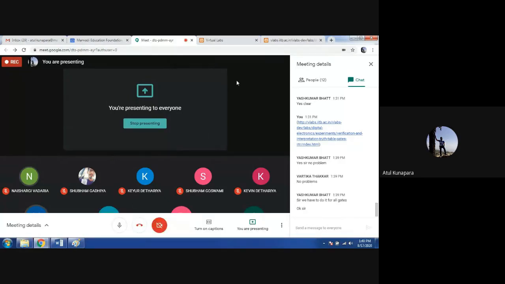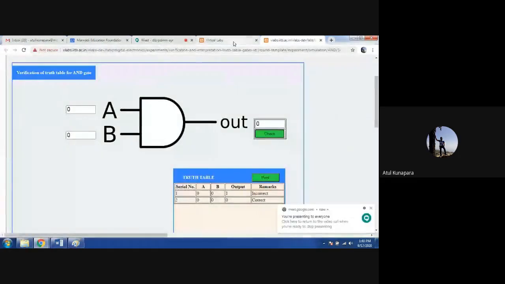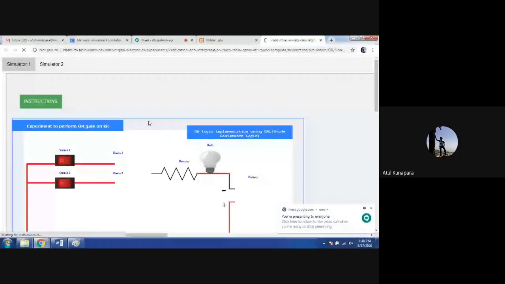Okay, for those who are not able to do the login and check it out, let me show you here only. Let us do it one by one. We have done the AND gate, so now let's go to the OR gate. When you click on the OR gate, you will see this.